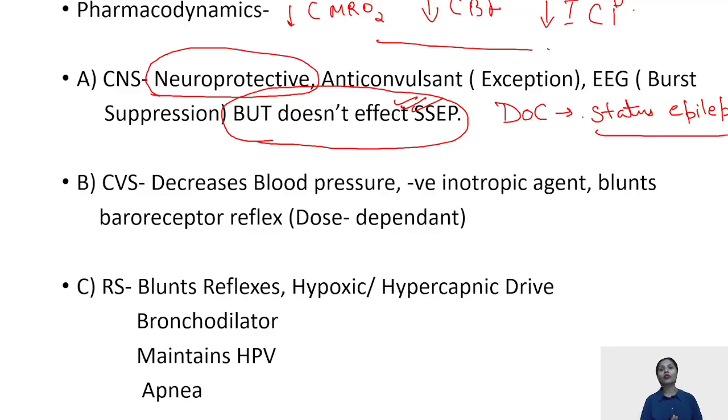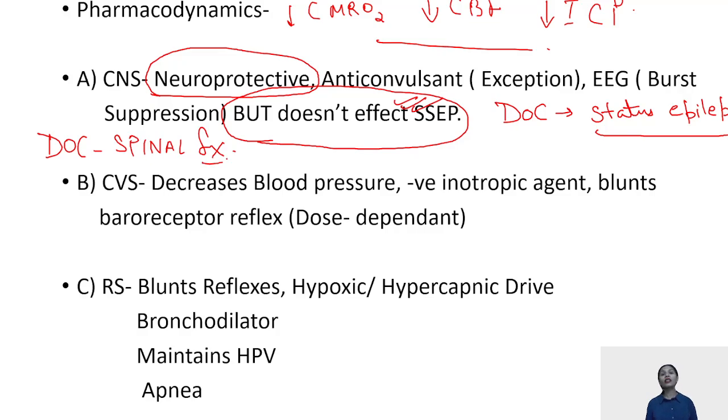That is the main reason why propofol is the drug of choice for spinal surgeries, because it does not affect your SSEP. So this is the kind of case scenario that you can encounter.